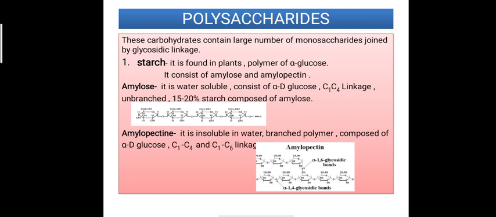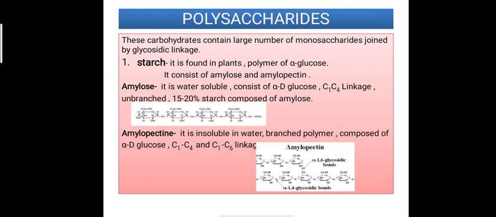As we know, it is found in plants, and starch is a polymer of alpha glucose, meaning many molecules of alpha glucose combined together by glycosidic linkage, and starch consists of amylose and amylopectin. Amylose and amylopectin have different structures, but the monomer is alpha glucose.